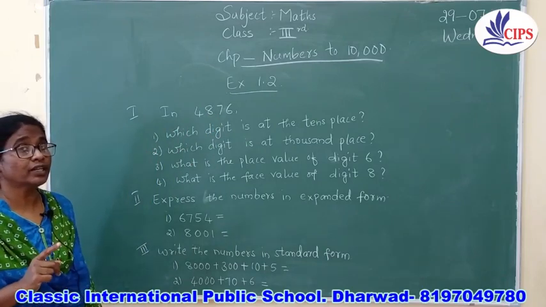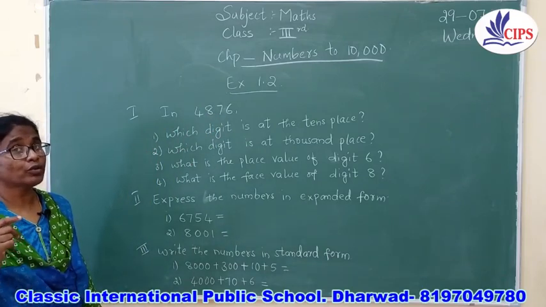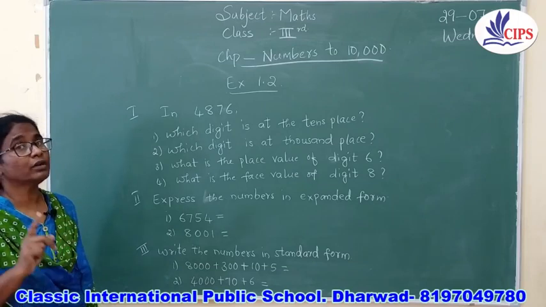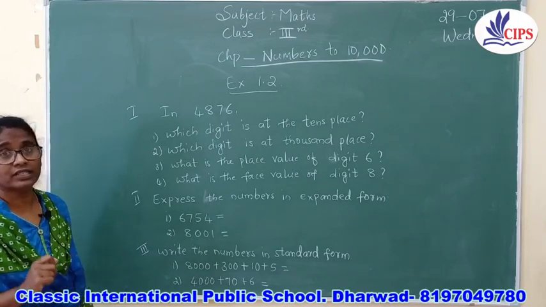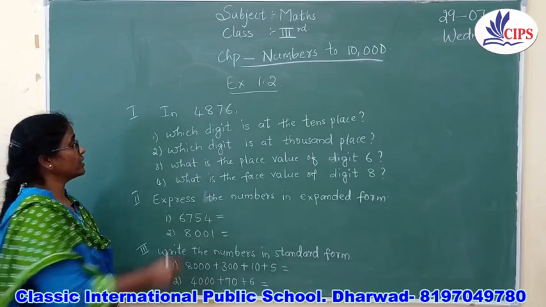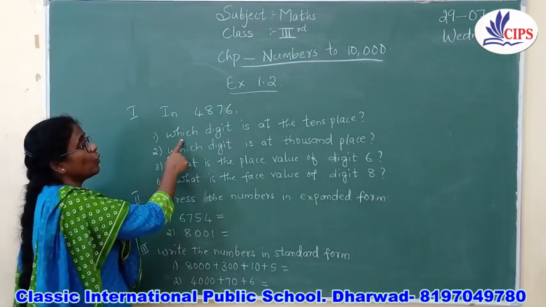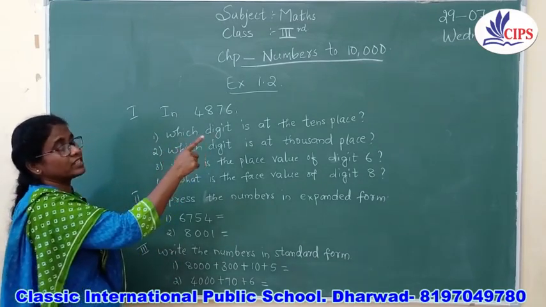How are you going to read it in thousands? How are you going to read the number? It is 4876. The first question here I have given you, which digit is at the tens place?